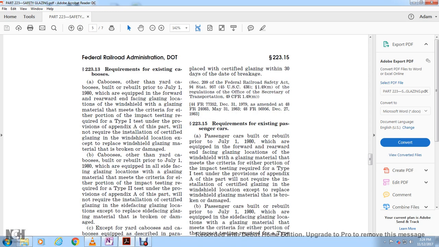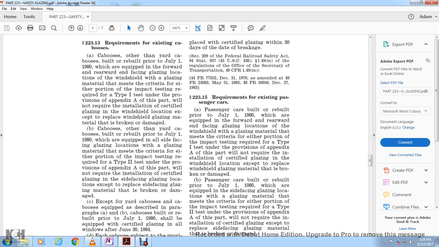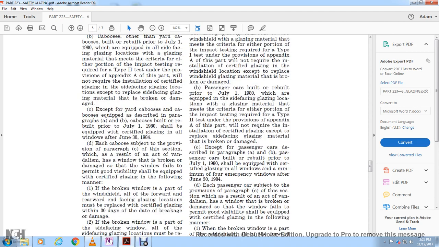Cabooses other than yard cabooses built or rebuilt prior to July 1st, 1980, but which are equipped in all side-facing glazing locations with glazing material that meets the criteria for either portion of the impact testing required for the Type 2 testing under the provisions of Appendix A of this part, will not be required to install certified glazing in the side-facing glazing location, except to replace side-facing glazing material that is broken or damaged.